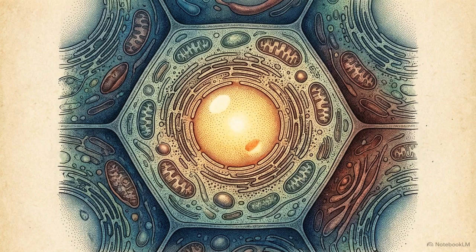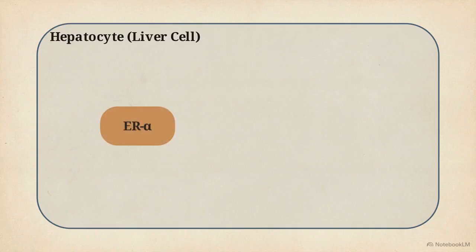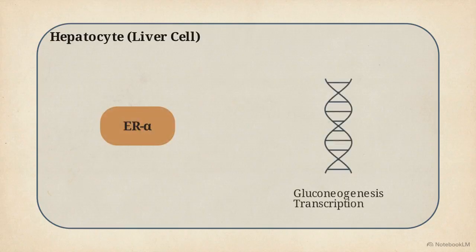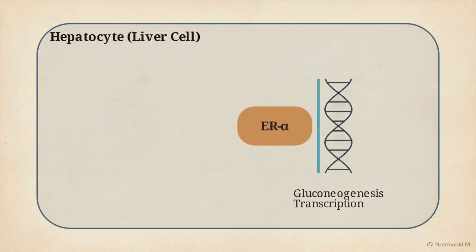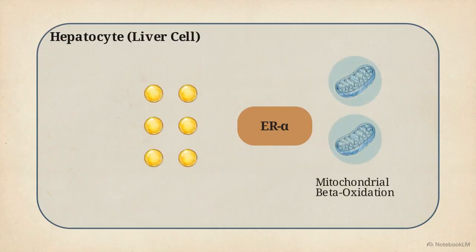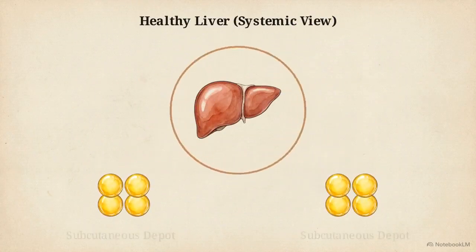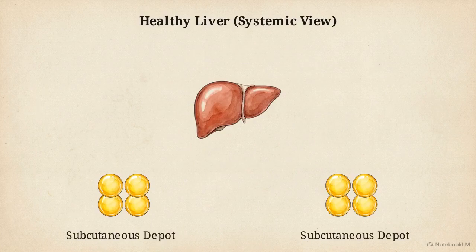To examine how estrogen protects the liver, we have to look down at the intracellular level of a single hepatocyte. This intracellular map shows the estrogen receptor alpha pathway. ER-alpha physically blocks the transcription pathways responsible for gluconeogenesis while accelerating mitochondrial beta oxidation to burn energy. Systemically, estradiol also directs fat storage back to safe subcutaneous depots, away from abdominal organs.